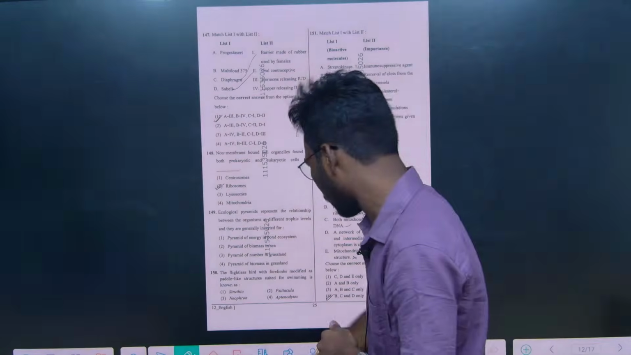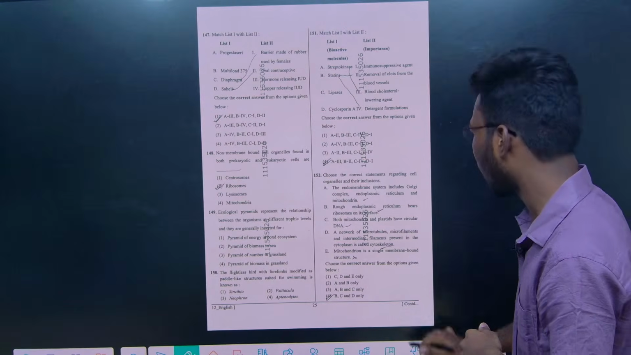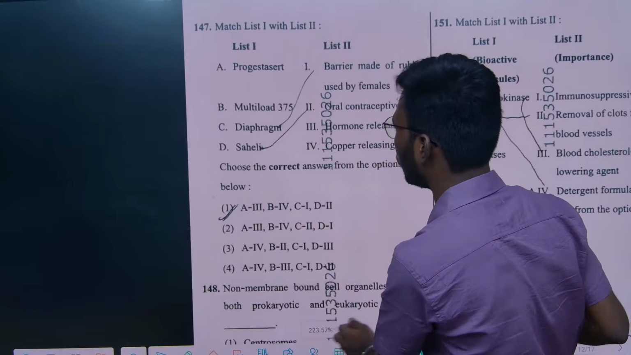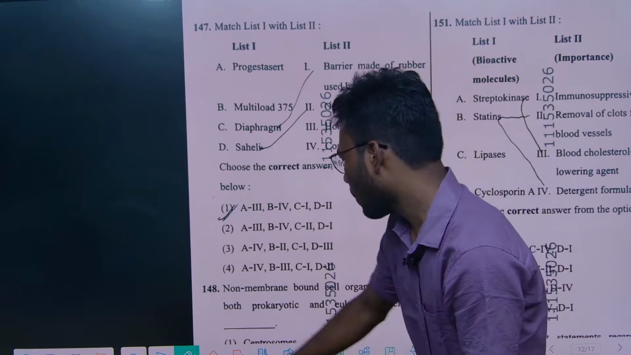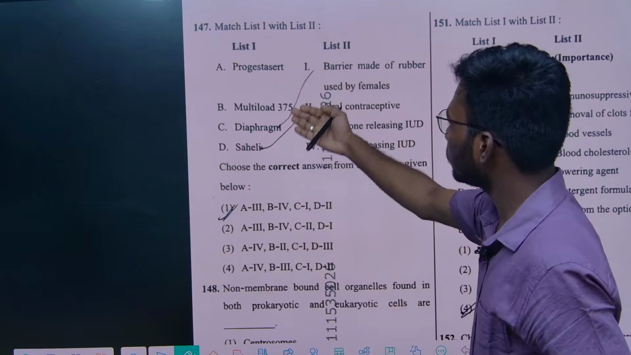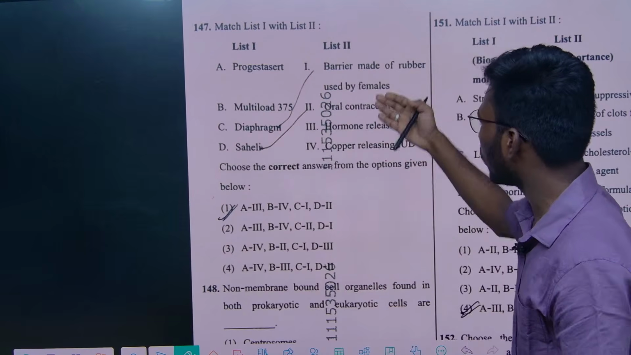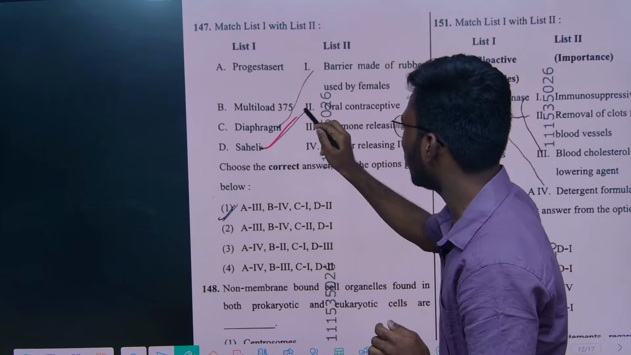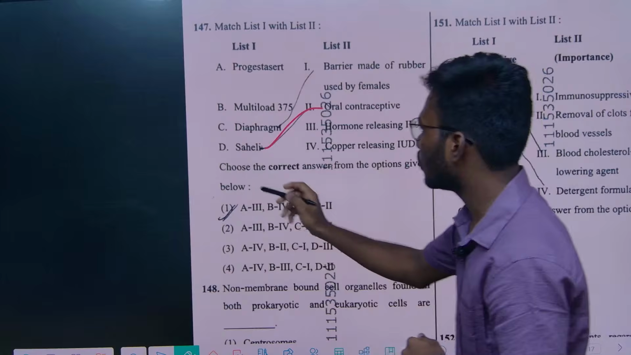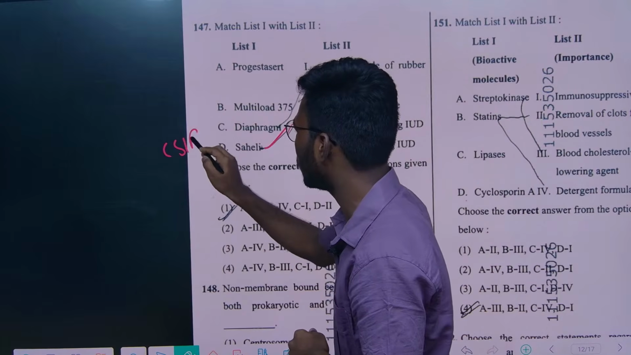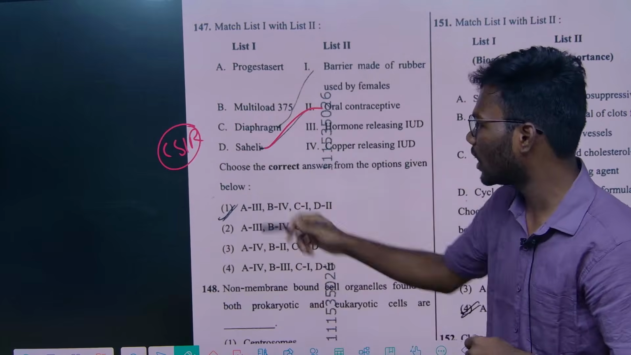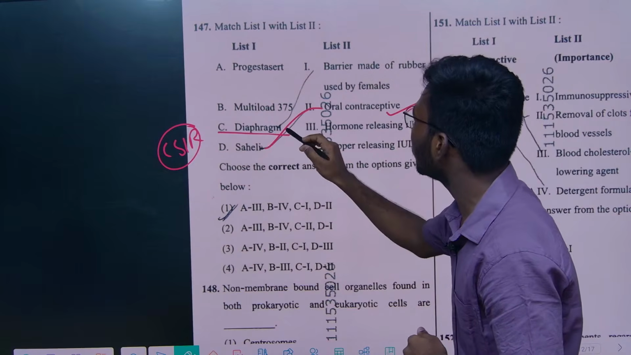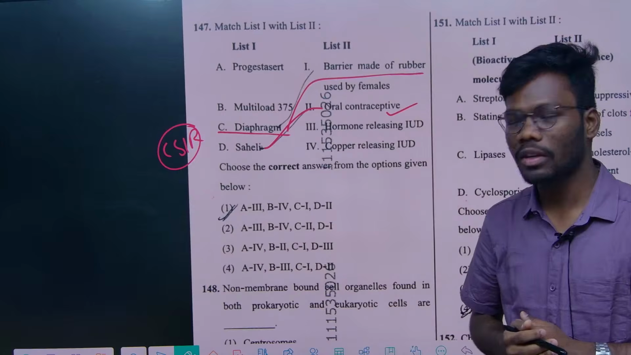Next one is about human reproductive health. From this topic, they gave another matching question. They gave some products and asked for the purpose of each product. We know Saheli is an oral contraceptive pill. With the help of the CSIR Institute, we developed this Saheli pill. And the diaphragm is a barrier method of rubber used with females.